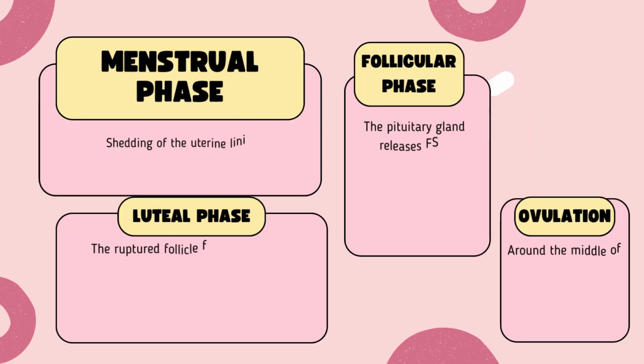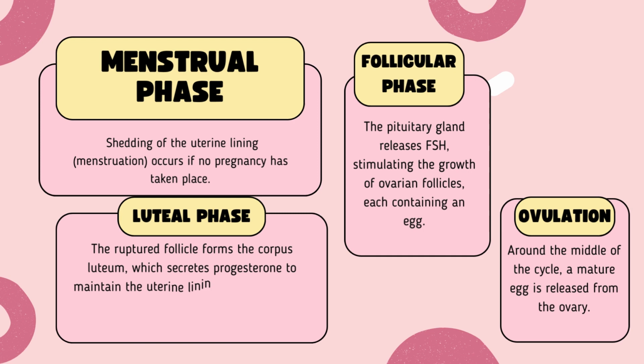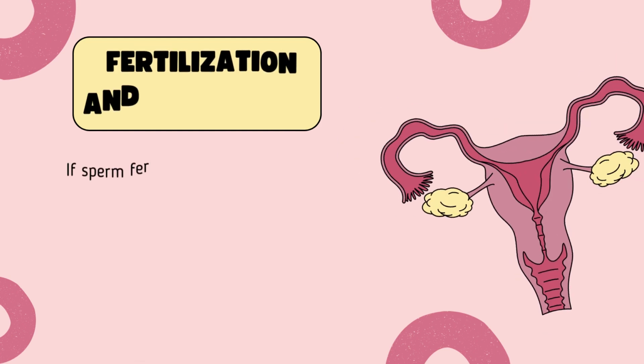Menstrual phase, shedding of the uterine lining, menstruation, occurs if no pregnancy has taken place. Follicular phase, the pituitary gland releases FSH, stimulating the growth of ovarian follicles, each containing an egg. Ovulation, around the middle of the cycle, a mature egg is released from the ovary. Luteal phase, the ruptured follicle forms the corpus luteum, which secretes progesterone to maintain the uterine lining. If the egg is not fertilized, the corpus luteum breaks down, leading to menstruation.